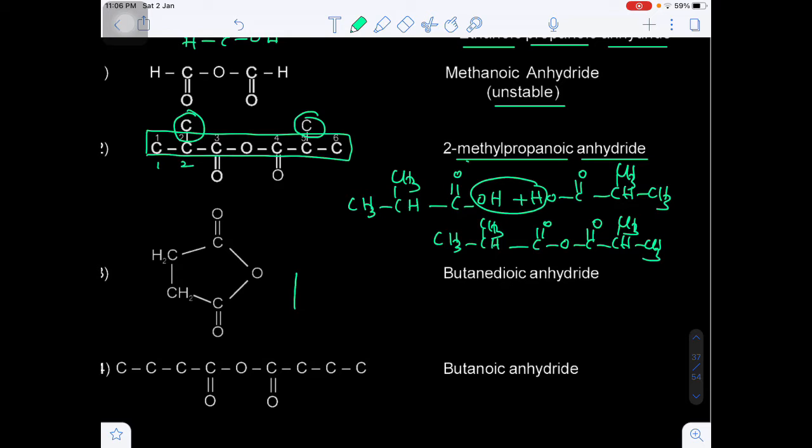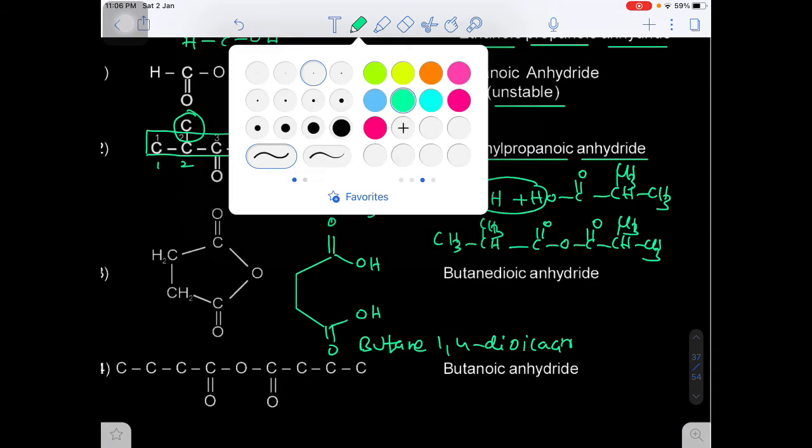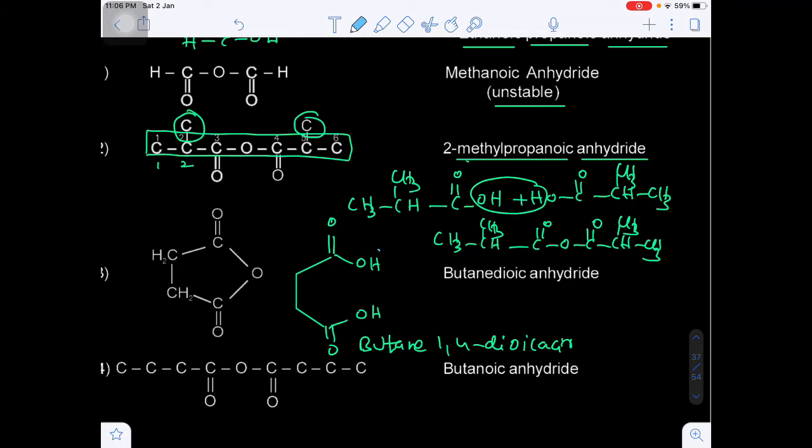Now come to butane dioic anhydride. Do you know butane, 4 carbon? Now here what I am taking, this is the butane, 4 carbons. Butane I am taking the dioic acid. What is this? Butane 1,4-dioic acid.